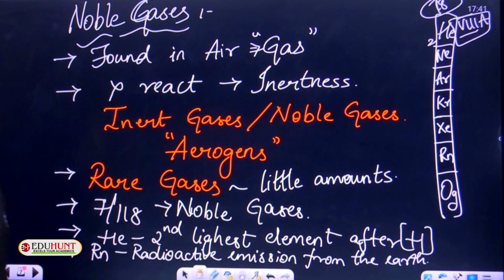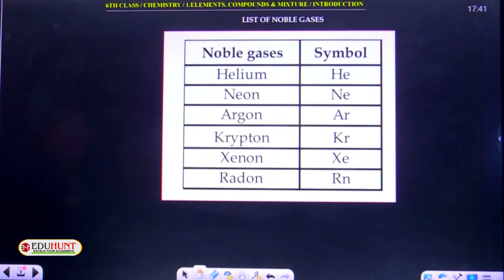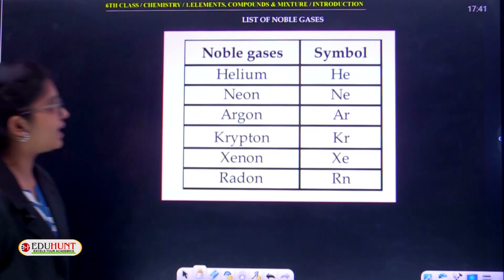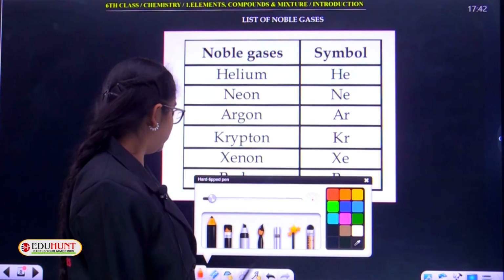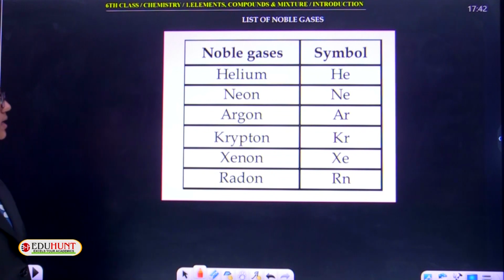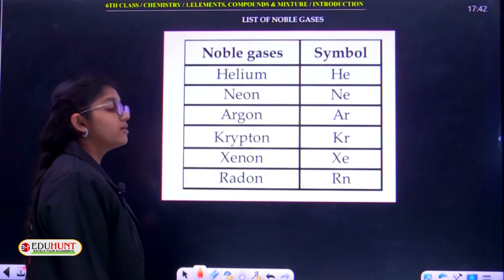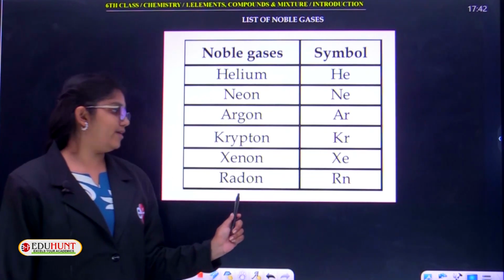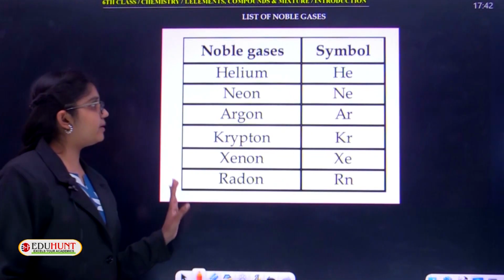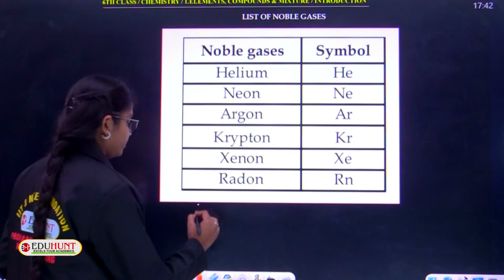Let's see what those are. Here you can see some of the noble gases: helium with symbol He, neon, Ne, argon, Ar, krypton, Kr, xenon, Xe, radon, Rn. Next is oganesson. Let me write that, children.